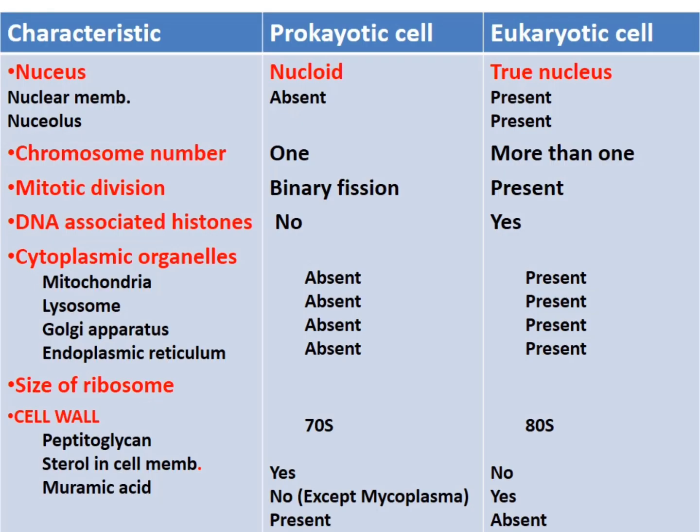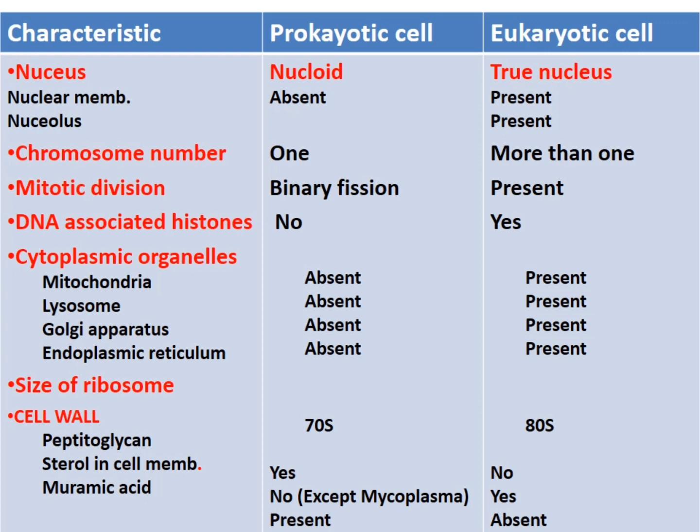Here's a chart for differentiating the prokaryotic cell from the eukaryotic cell. I just told you some different things which are present in the prokaryotic and eukaryotic cell, but this is a chart about all these things, again only between the eukaryotic and the prokaryotic cell.